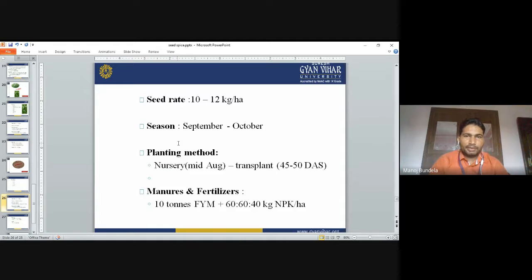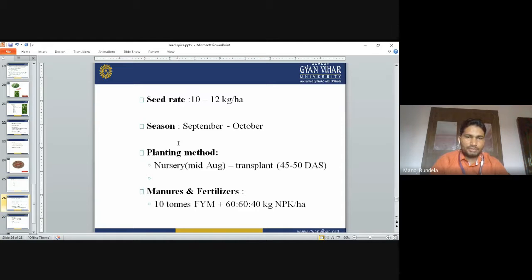Seed rate is 10 to 12 kg per hectare. Planting time is September to October. Planting method: normally we prepare the nursery in mid August and then go for transplanting 45 to 50 days after sowing.